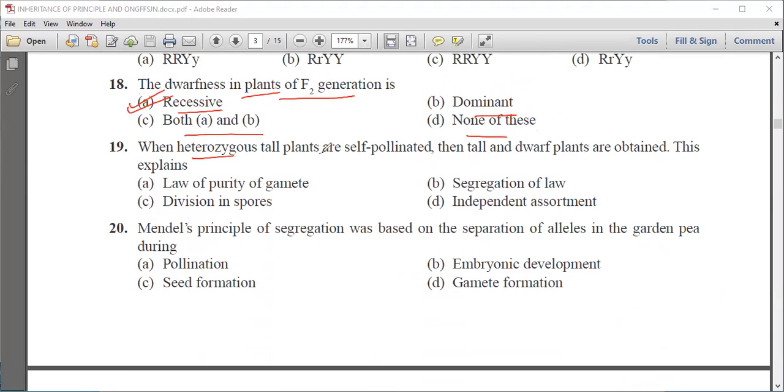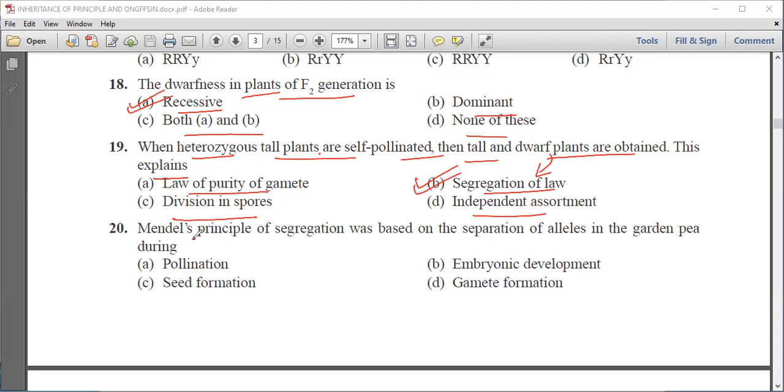Next question is, when heterozygous tall plants are self-pollinated, then tall and dwarf plants are obtained. This explains law of purity of gametes, law of segregation, division in spores, or independent assortment. So we know that this explains the law of segregation.